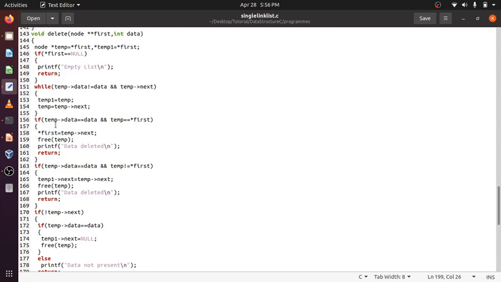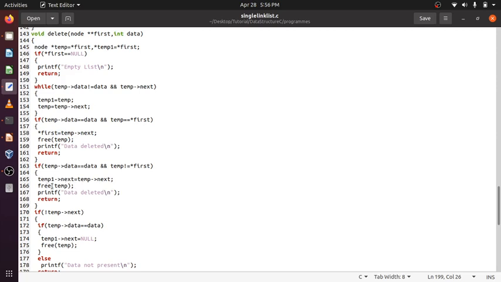Now we check if temp data equals data and temp equals first, because if it is the first node, then we have to delete the first node and update the first pointer. In this case it is not. Data equal and not equal to first, yes.